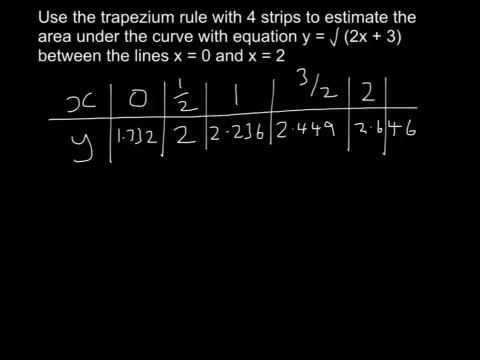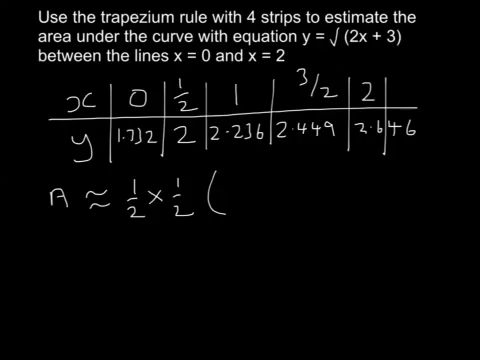I haven't left enough room there. If there weren't technical problems, I'd rub out that line here and make it down there, but I can't do that. Okay, so the area is approximately equal to, and what's the rule? Well, it's a half of h. What's h? h is the number by which x increases each time. So it's a bit obvious that h is a half. So that's a half times a half.